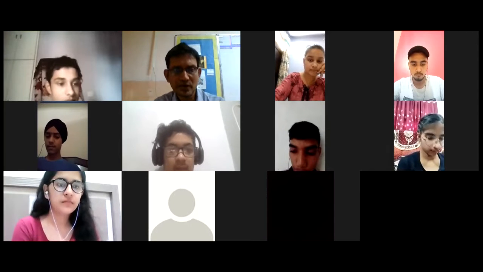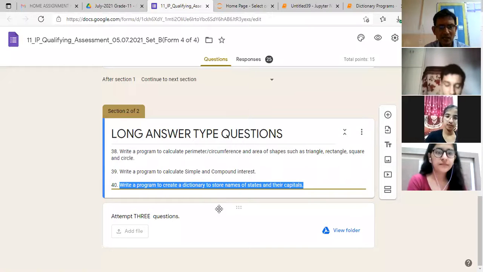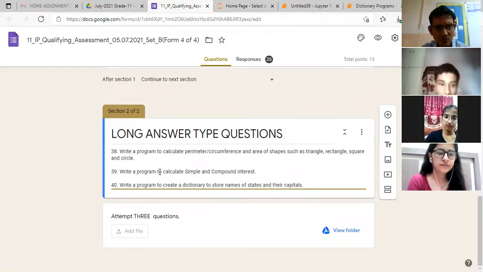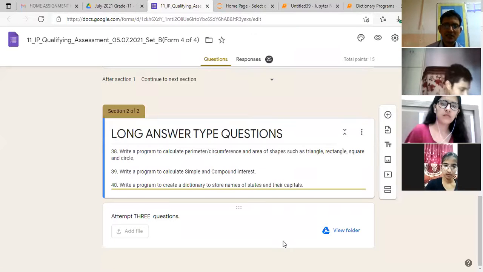Okay. So let us discuss the other questions. 5 marks question. ठीक है. एक क्वेश्चन था that was 39 was to calculate the simple interest and compound interest. I think that this question we have discussed number of times. ठीक है, to calculate the simple interest and compound interest.